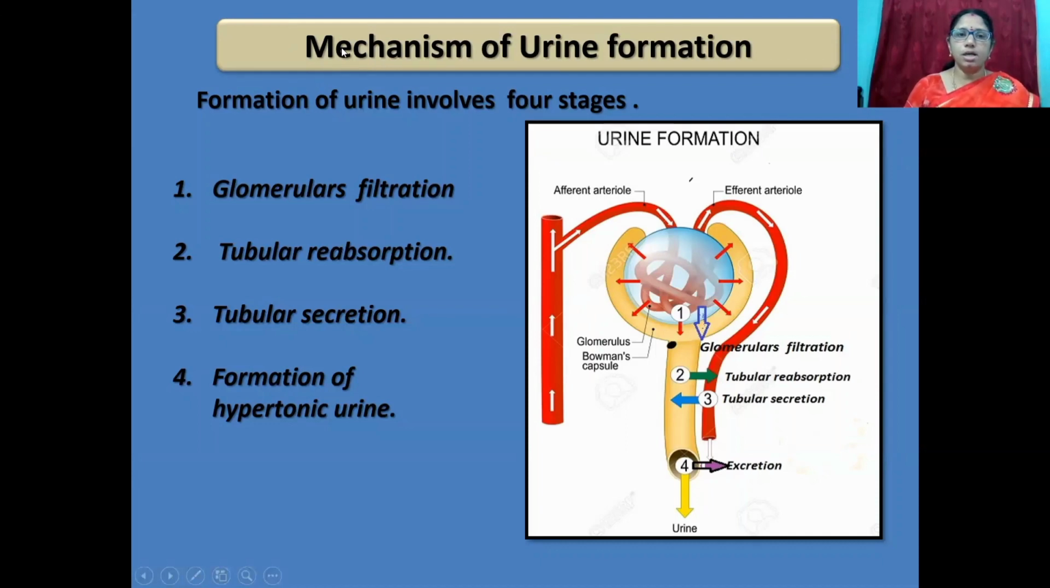Students, now let's discuss the mechanism of urine formation. Formation of urine involves 4 stages. The first one, glomerular filtration. Second one, tubular reabsorption. Third one, tubular secretion. And fourth one, formation of hypertonic urine.